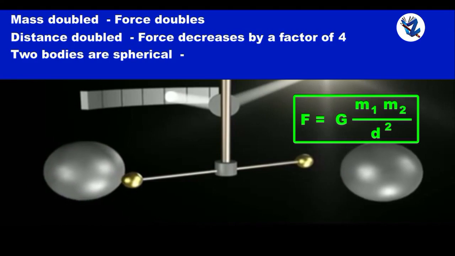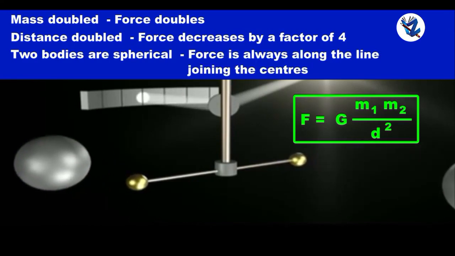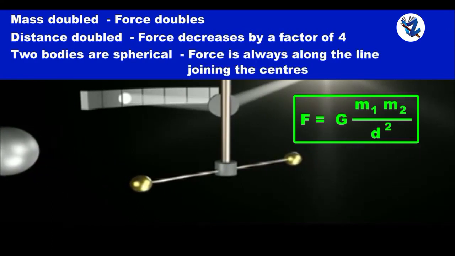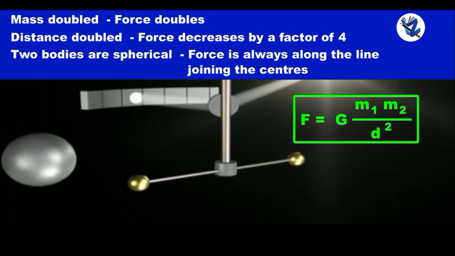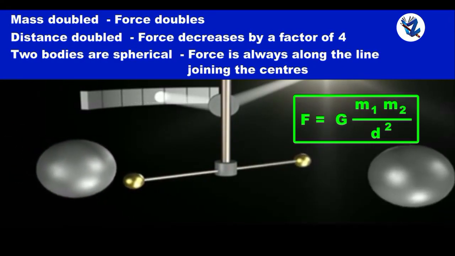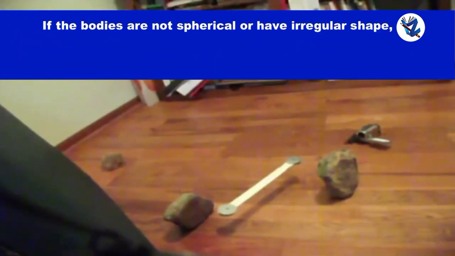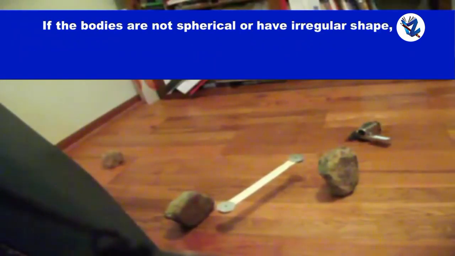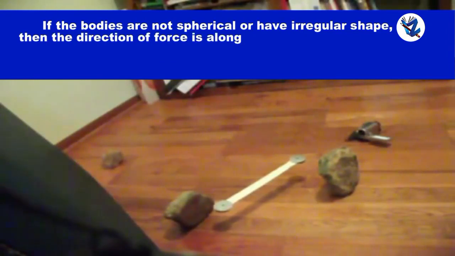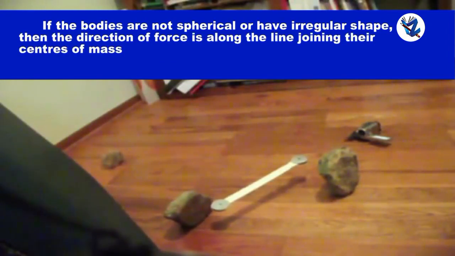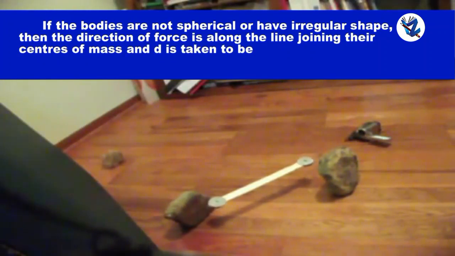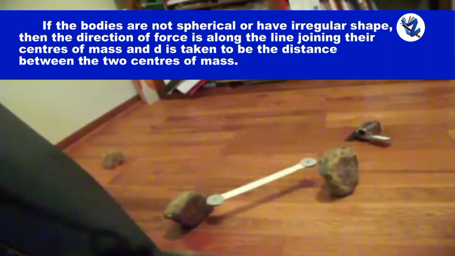If two bodies are spherical, the direction of the force is always along the line joining the centers of the two bodies, and the distance between the centers is taken to be d. But if the bodies are not spherical or have irregular shape, then the direction of force is along the line joining their centers of mass, and d is taken to be the distance between the two centers of mass.